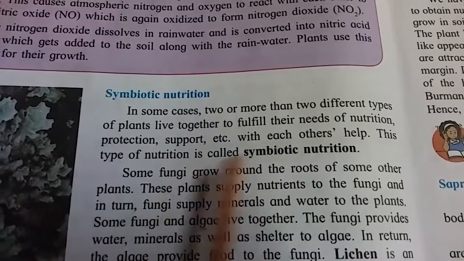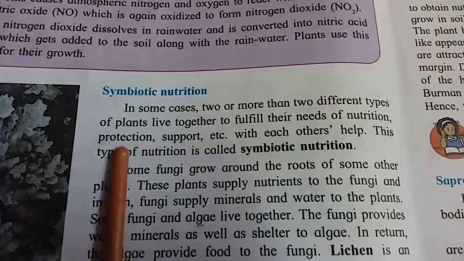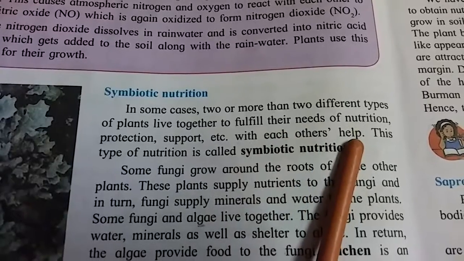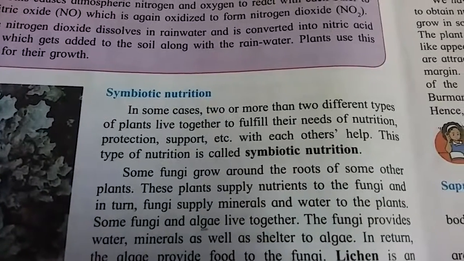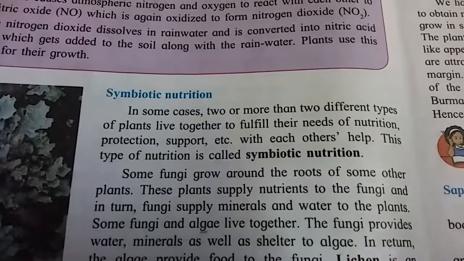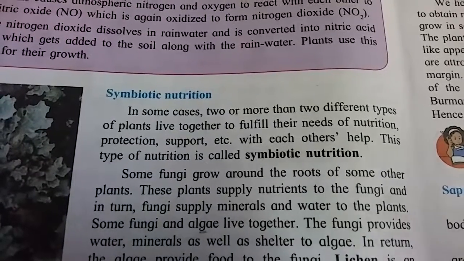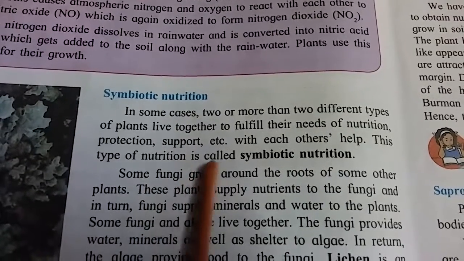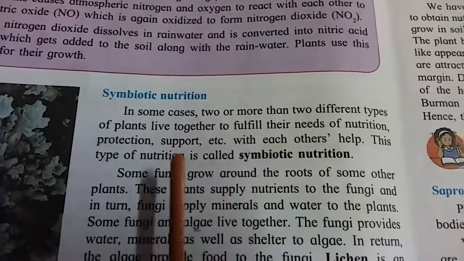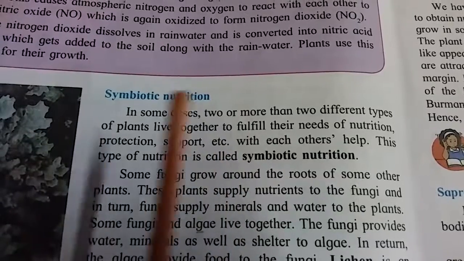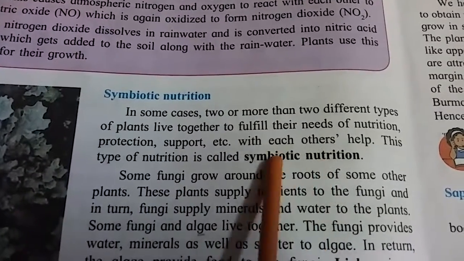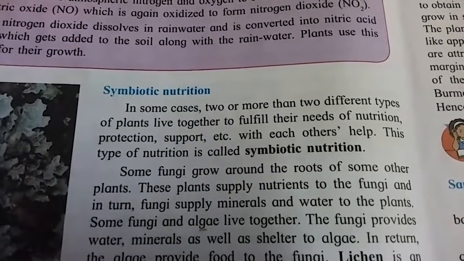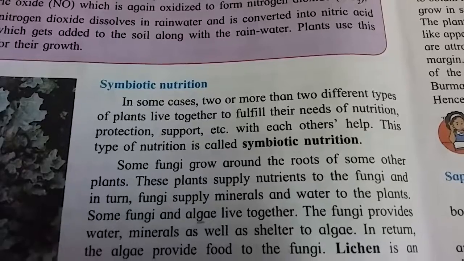Why are they living together? To fulfill their nutrients, protection, support, etc., with each other's help. Means for protection, for support, to fulfill their needs, they are living together. This type of nutrition is called symbiotic nutrition. Means two or more plants living together is called symbiotic nutrition.